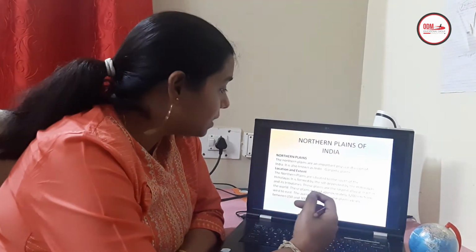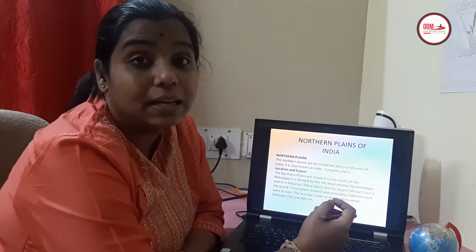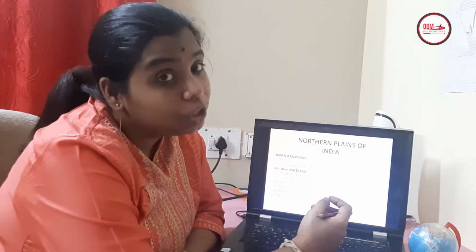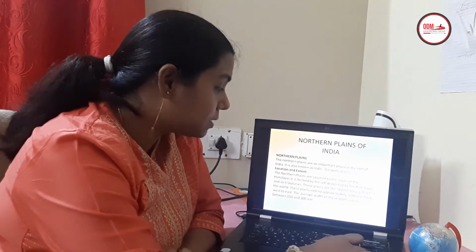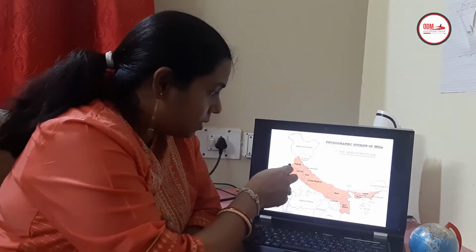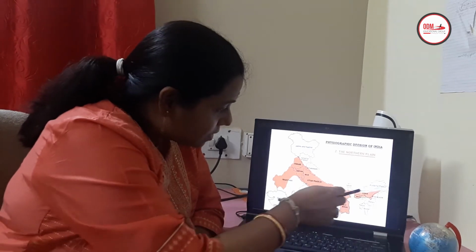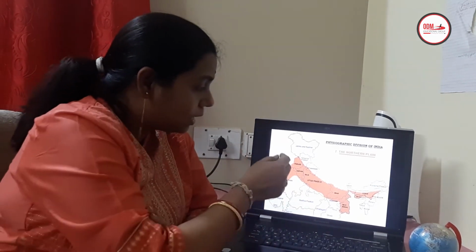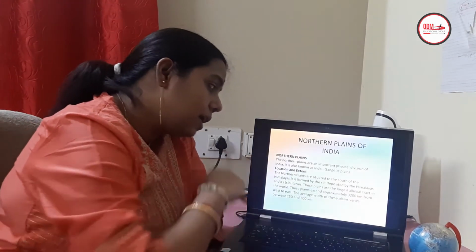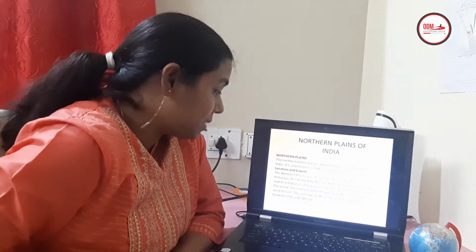Let us understand that the northern plains are an important physical division of India, which is formed by the Indo-Gangetic plains. So the Indo-Gangetic plains, this is the way they have been extended. This is the northern plain physiographic division. You can see this is the granary basket, and the Indo-Gangetic plain has formed. Children, try to understand how it is located and what its extension is.